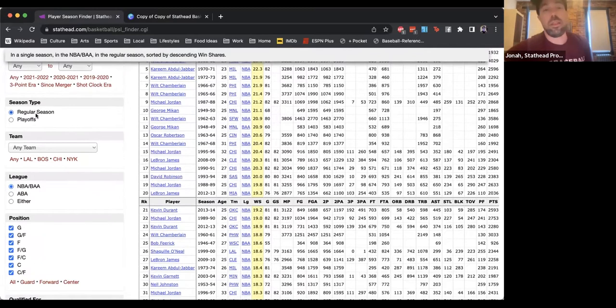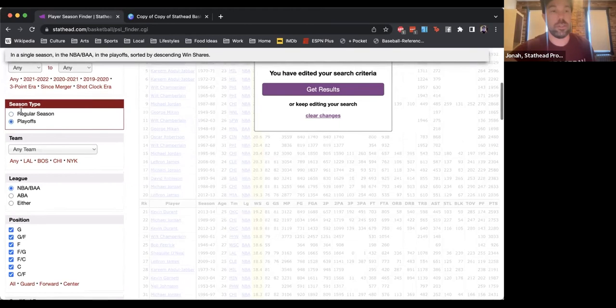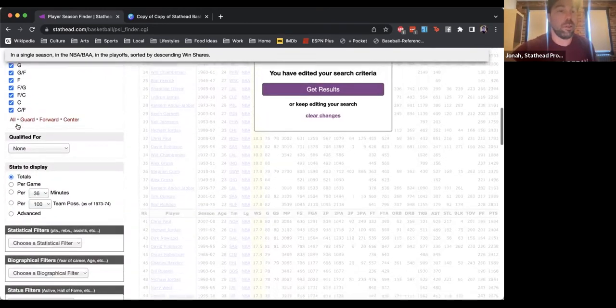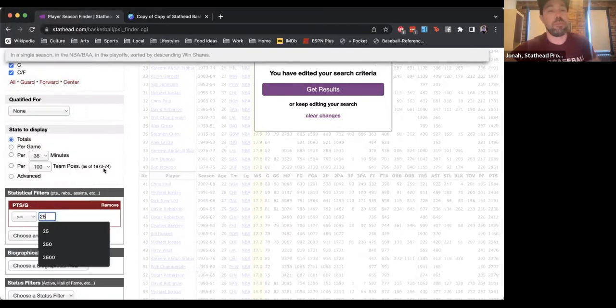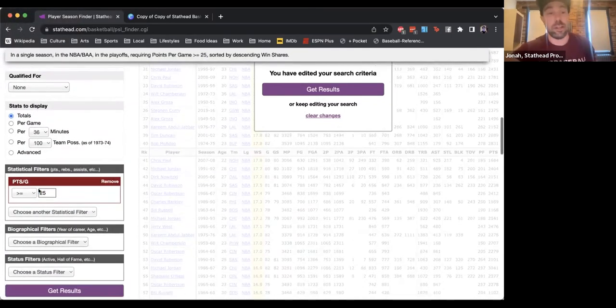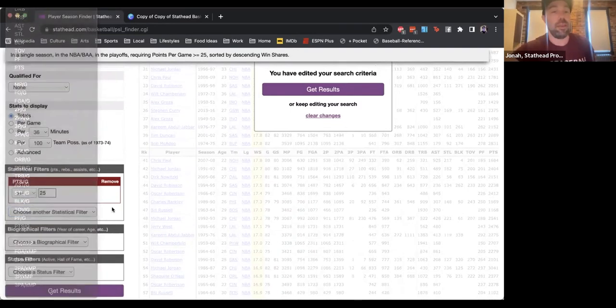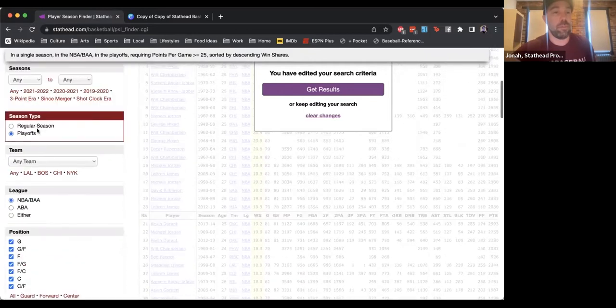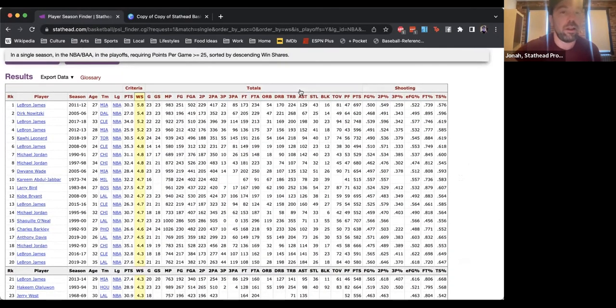One important thing to look at on here is this toggle, regular season or playoffs. You can search playoff stats the same way you could search regular season stats. Let's say I want to see everyone who's averaged 25 points per game in the playoffs. I'd go to the statistical filters, scroll through until I get to points per game, and type in 25. I've already switched to playoffs. So I'll hit this big get results button, and boom. This is a list of every player who's done it.